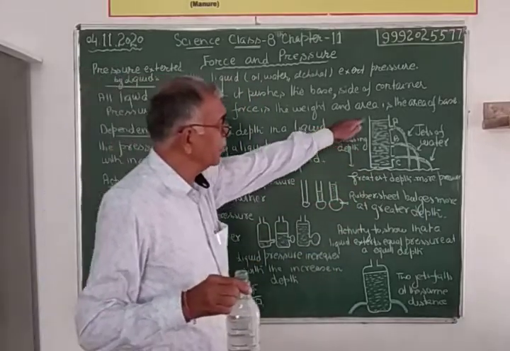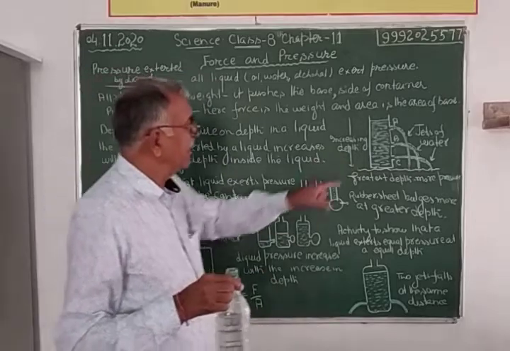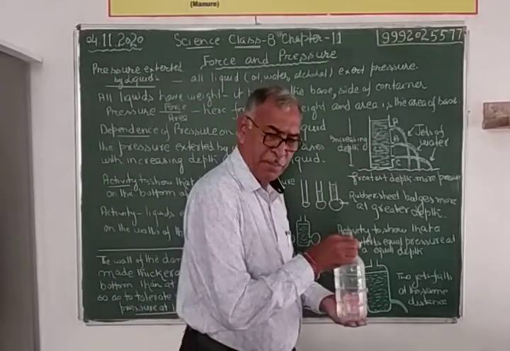Now, if the water is up to the top, what is the depth as compared with the hole A?